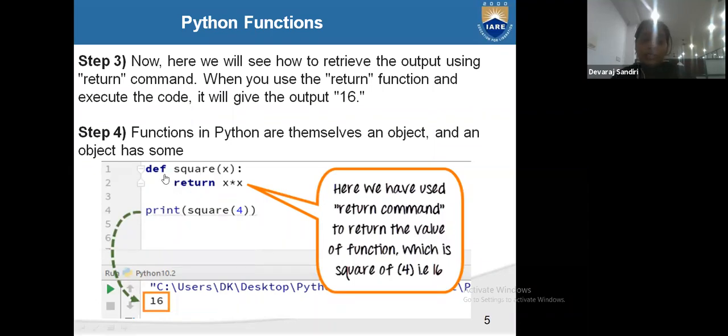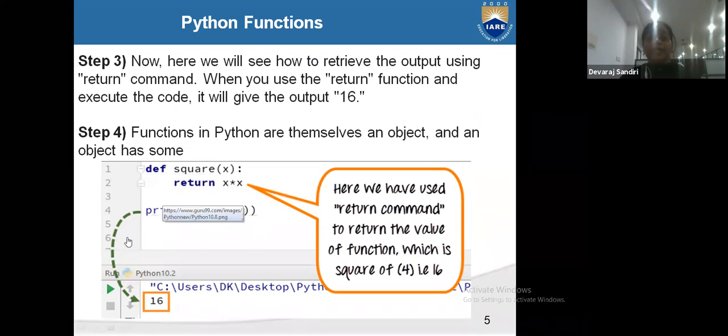See here, def square of x, return x into x. This is defining the function. Square is the user-defined function we created, and x is a parameter. So we are returning the value x into x. And here our definition is completed.